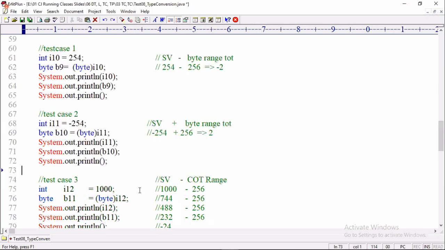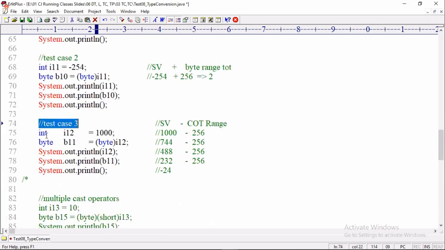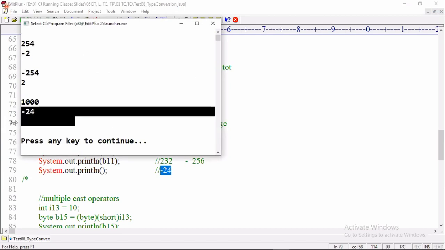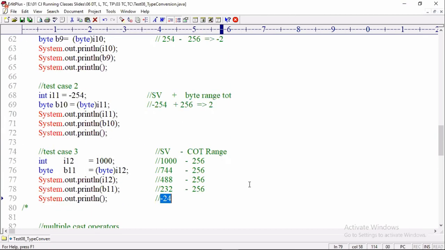Okay, the value is 2. Now test case number 3: int i12 equal to 1000, byte b10 equal to byte of i12. Then what happens, tell me? The formula source value minus cast operator type range is applied, and the result is 744. It's not in the range of byte. Again the formula is applied, minus 256. You keep decreasing the value by 256, the loop keeps running. 488 minus 256, the value is 232. Again minus 256, minus 24 comes. Okay, the value stored is minus 24. I hope you all understand.